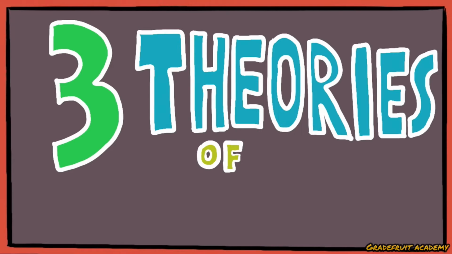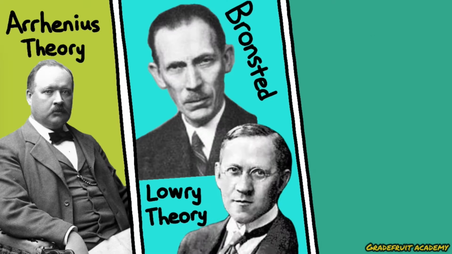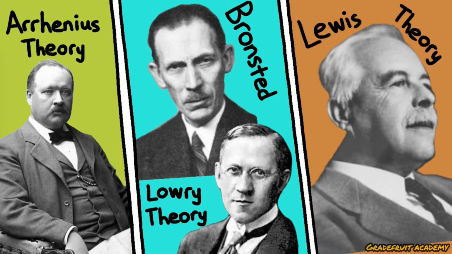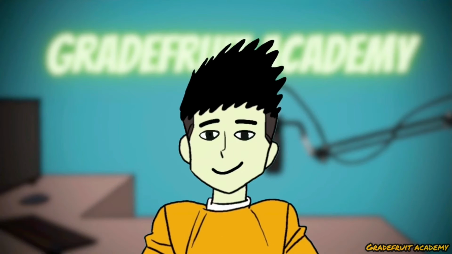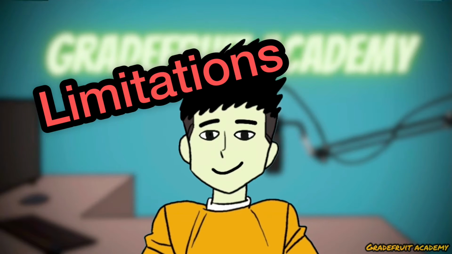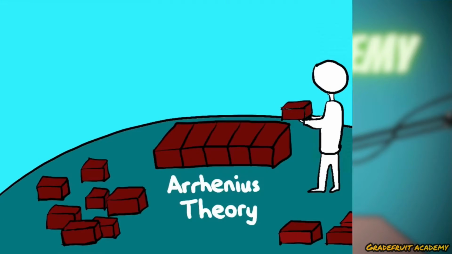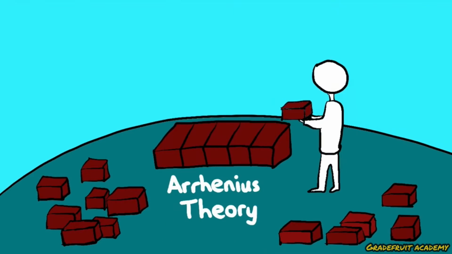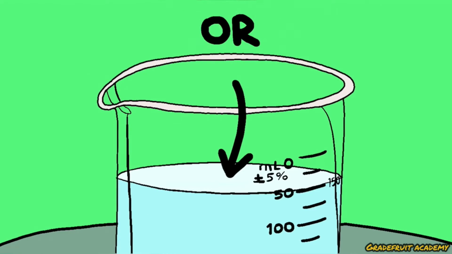The three theories of acids and bases. They are also known as the Arrhenius, Bronsted-Lowry, and Lewis definitions of acids and bases. Why are there three definitions, you may ask? Well, that's because there are limitations to certain definitions, hence new definitions were introduced to build on the current one so that it covers a greater scope to define what is an acid or a base.